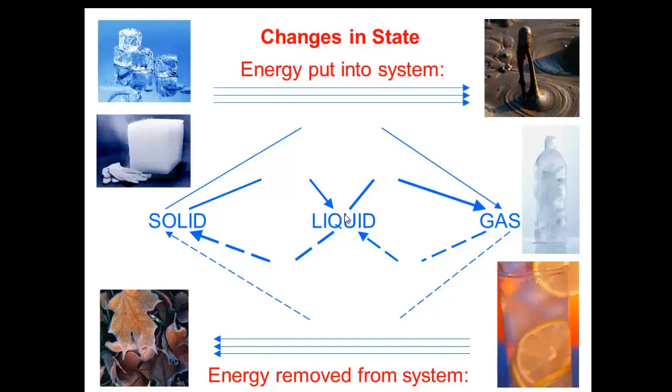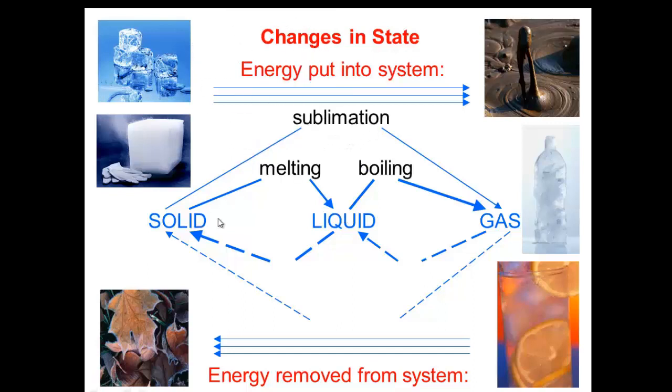Changes in the state of matter. A change of state is a physical change of a substance from one state to another. Like here, for example, we can change from solid to liquid and from liquid to gas and vice versa.